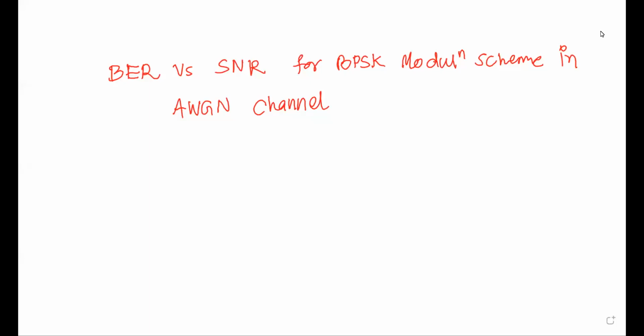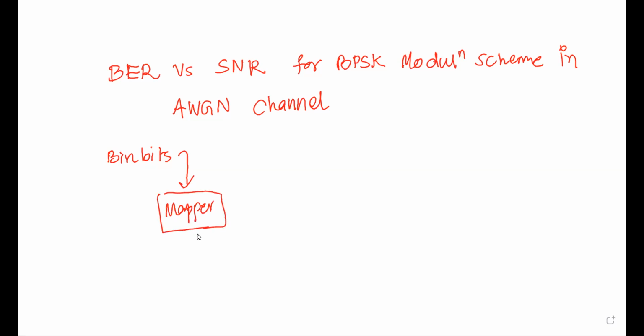BER stands for bit error rate versus signal to noise ratio for BPSK modulation scheme in AWGN channel. What we will do is take some binary bits, binary codes. Then we won't do any sort of encoding like source encoder or channel encoder. We are not doing this. What we'll do is take these binary bits and take a mapper or modulator circuit.